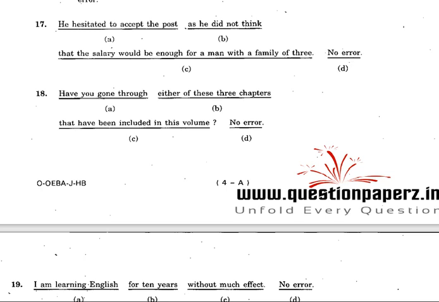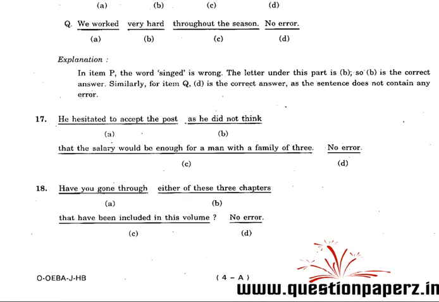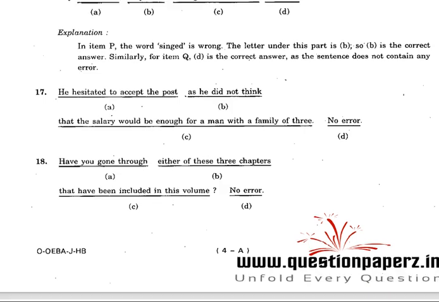Next one, have you gone through either of these three chapters? So in place of either, what should come there? Either of these three chapters. Be sure, when three chapters are there, either will not come. So what should come in place of either? It should be any. So in place of that, it should be any.